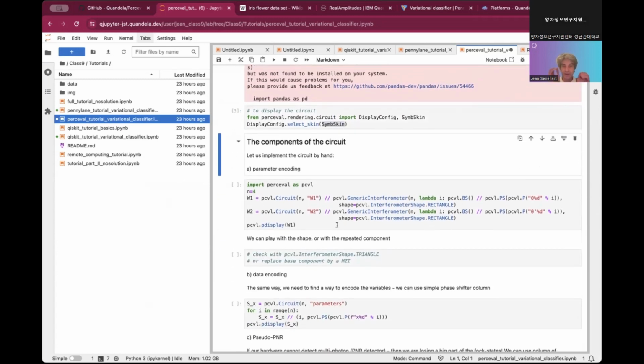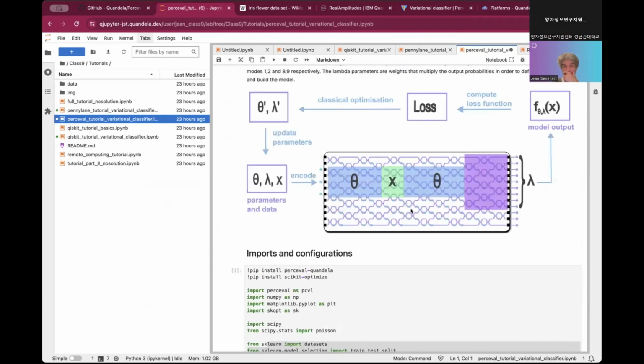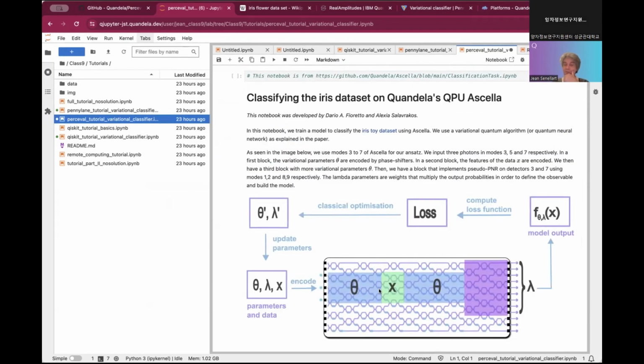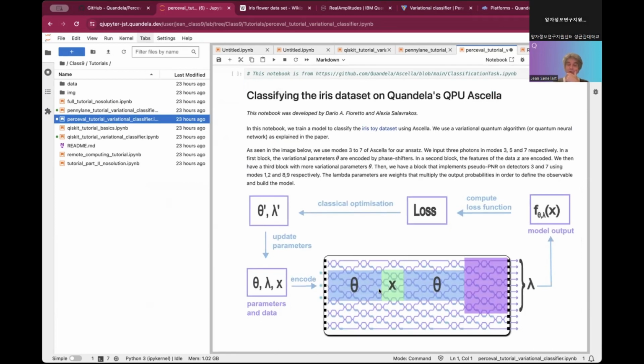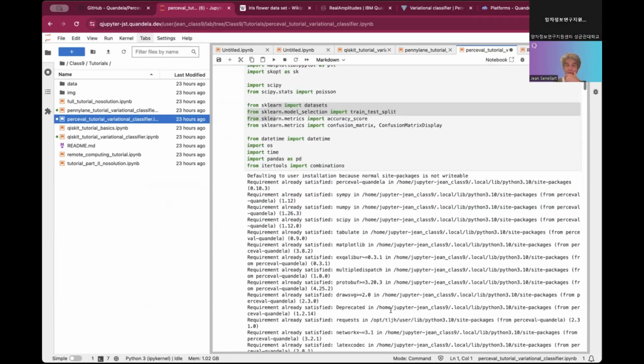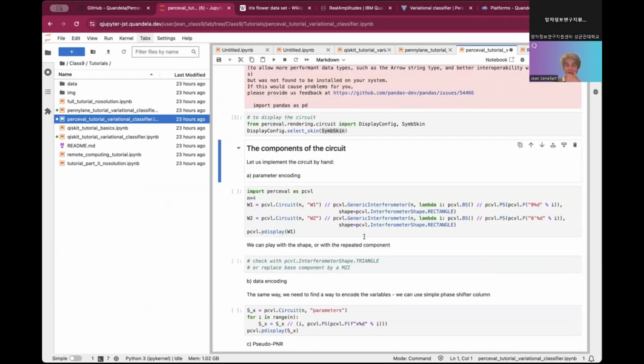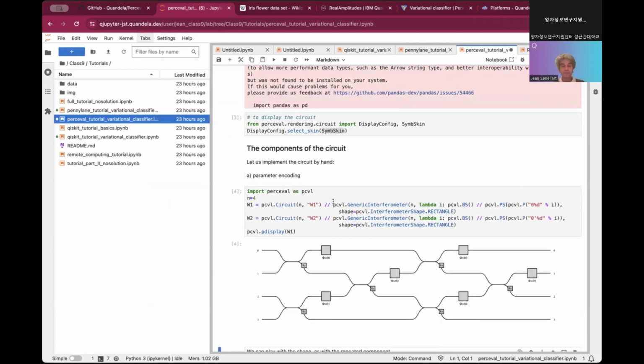So the first thing we'll be doing, before going to the actual notebook, is trying to implement that by hand. So let's see how we can implement that by hand, and then after we'll see how Dario and Alexia have made that in this notebook. So we want to make the parameter encoding. The way we'll be doing that is that we'll be making a block here. So here it is a 4x4 generic interferometer.